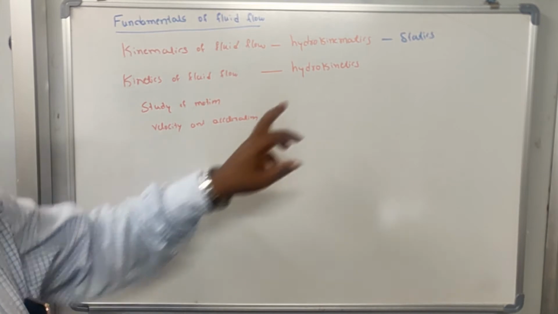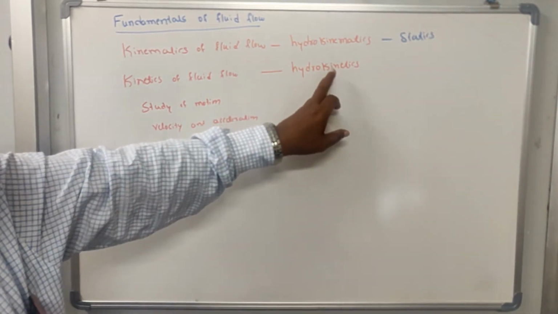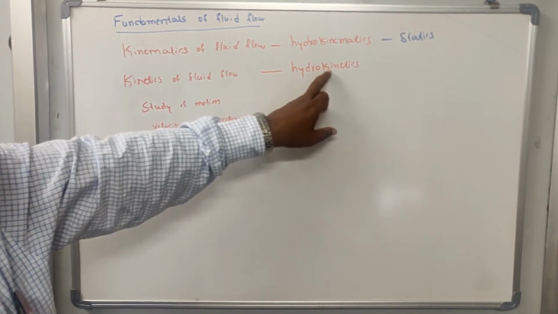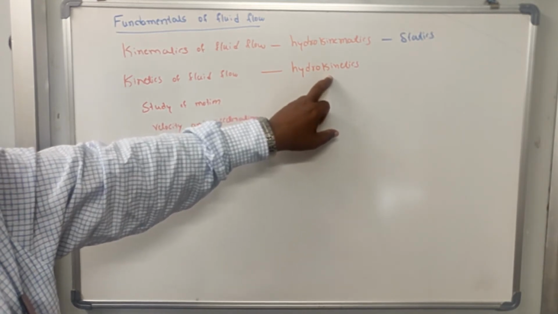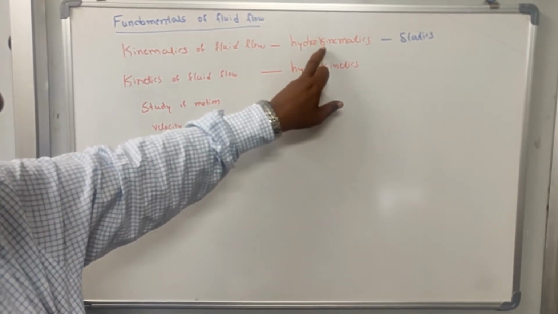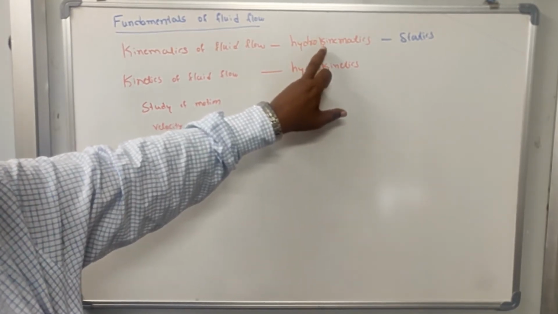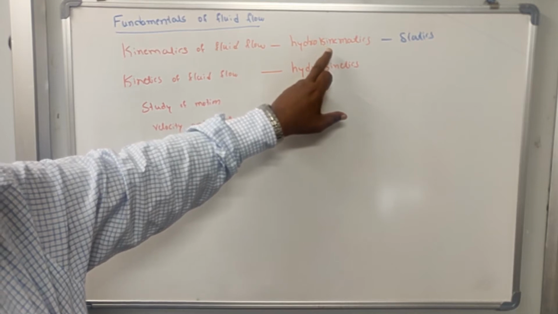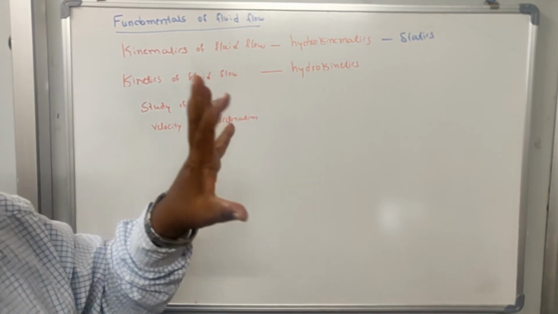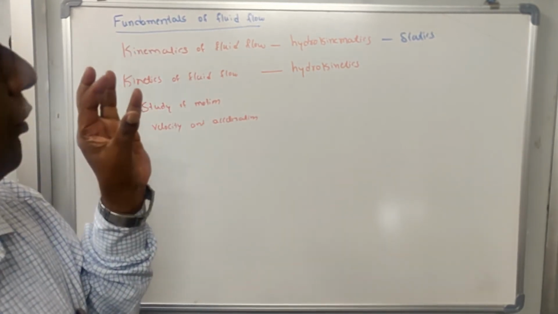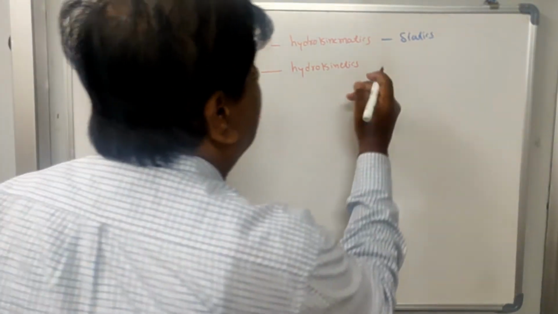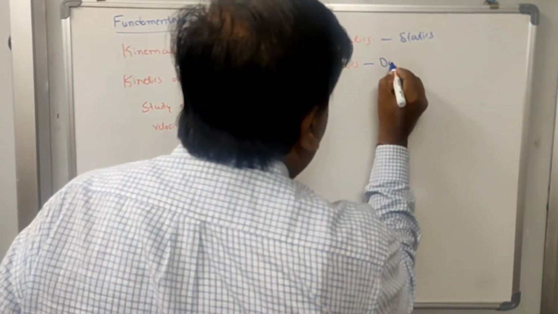So that is called simply kinetics or hydrokinetics. But in case of kinematics, without considering the external forces, the study of geometry of the fluid flow is known as hydrokinematics or simply statics, and hydrokinetics you can call as the dynamics.